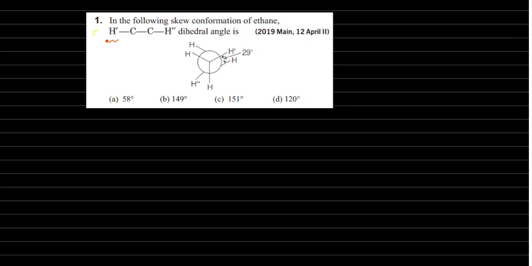H C C H double dash dihedral angle is, see here H dash is this one, this angle is asking H double dash here, this bond angle is asking. See, from this H dash to H it is 120 degrees. So this H and H here 29 means this one also it will be 29. So 120 plus 29, that is 149. So your answer will be B.